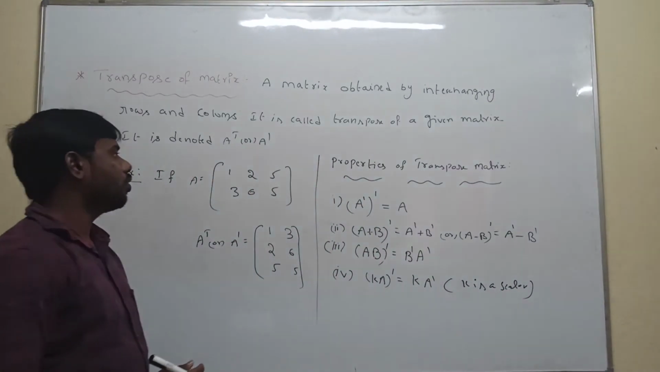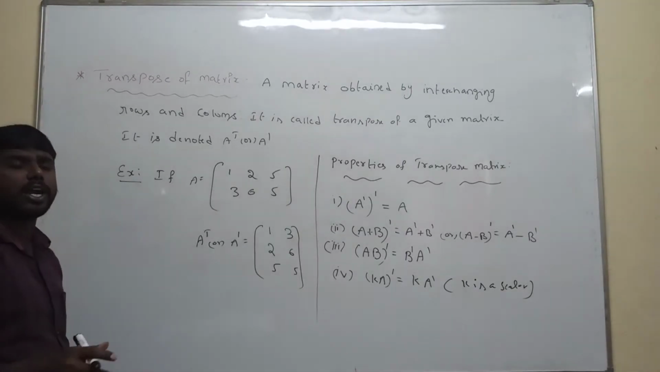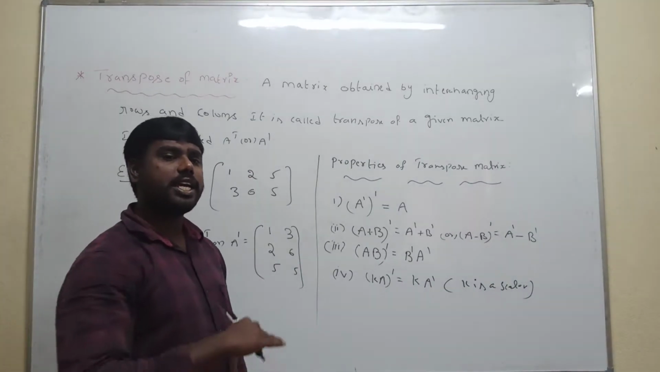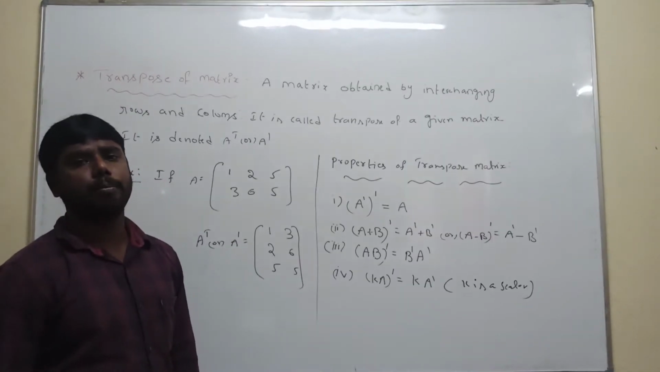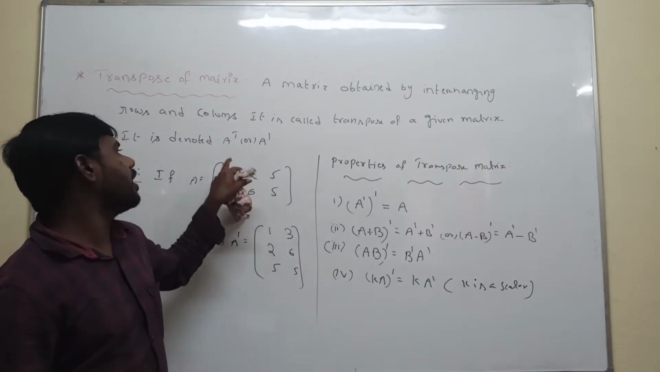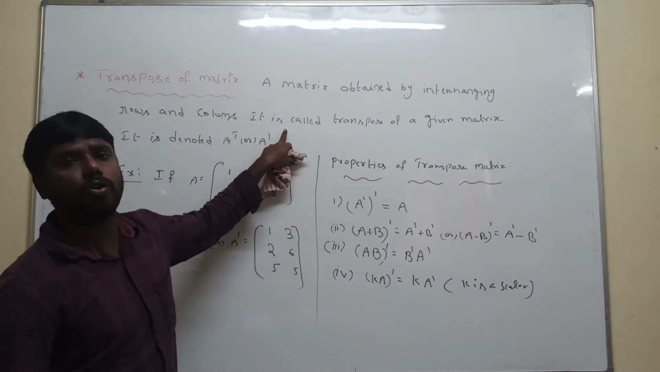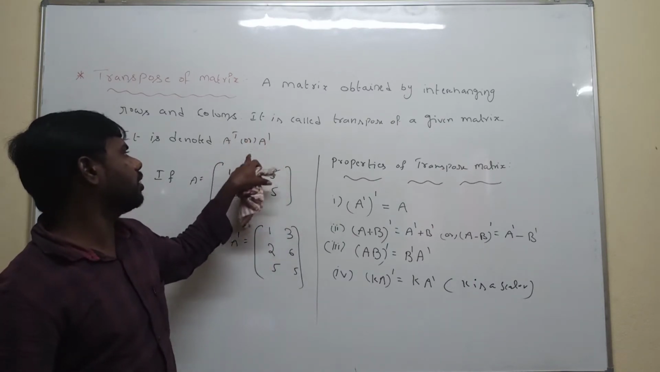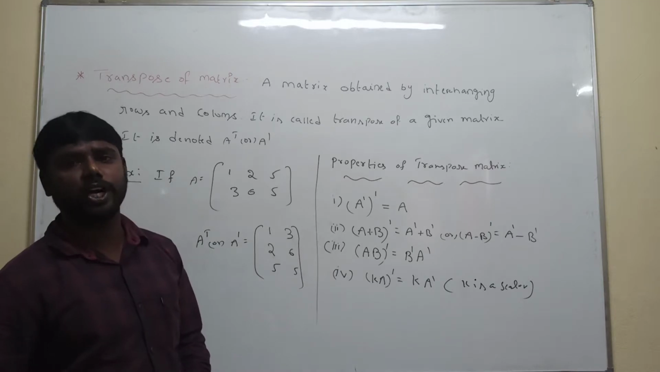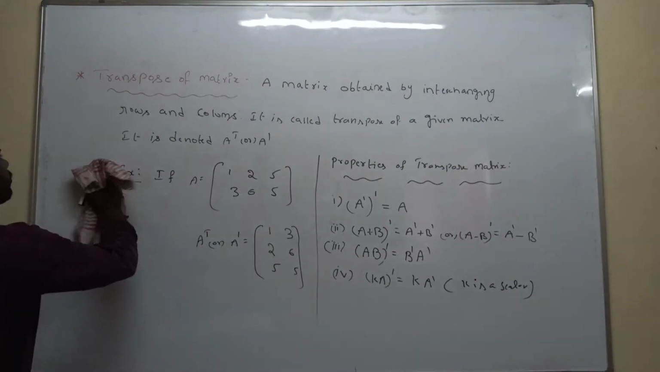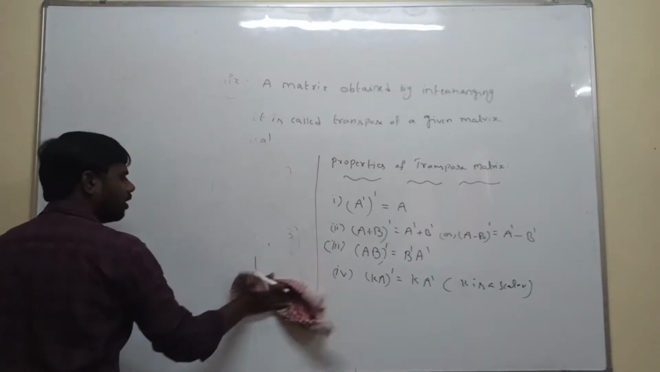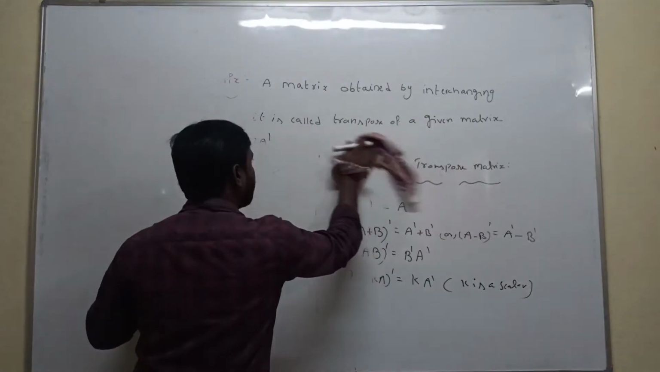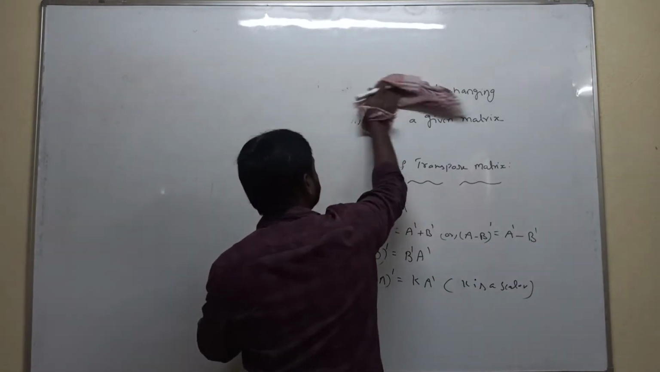Everyone understood? What is the definition of the transpose of a matrix? A matrix obtained by interchanging rows and columns is called the transpose of the matrix. The transpose of the matrix is denoted by A power of T or A power of 1 or A power of X. It is nothing but the transpose of the matrix. Everyone understood? Now we are going to transpose. Very, very easy. Don't get confused. I am explaining all the examples and also properties. Very, very easy.